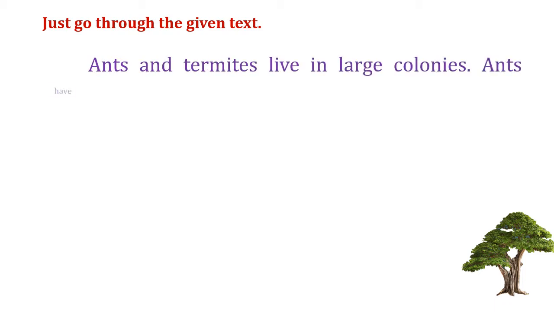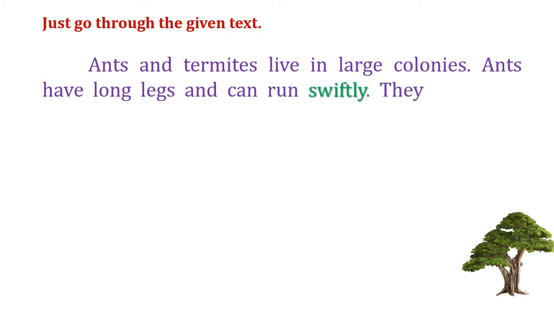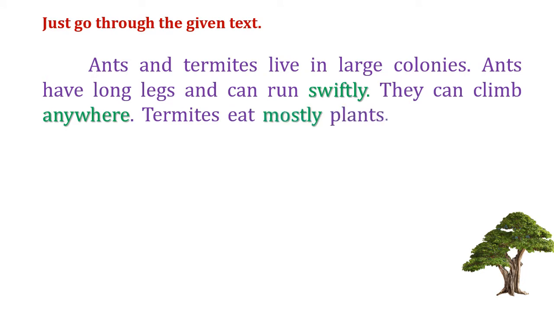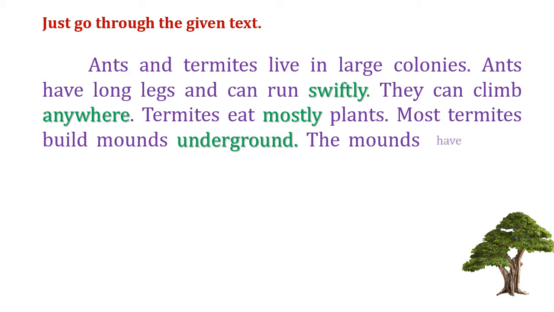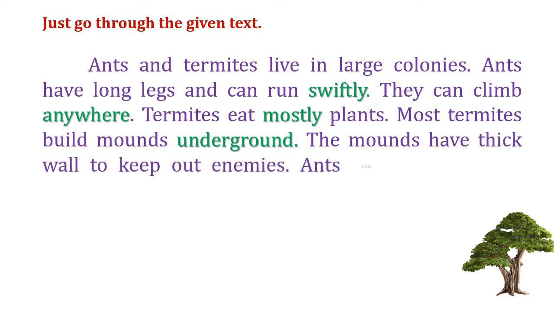Just go through the given text. Here we have a text and read it carefully. Ants and termites live in large colonies. Ants have long legs and can run swiftly. They can climb anywhere. Termites eat mostly plants. Most termites build mounds underground. The mounds have thick walls to keep out enemies.